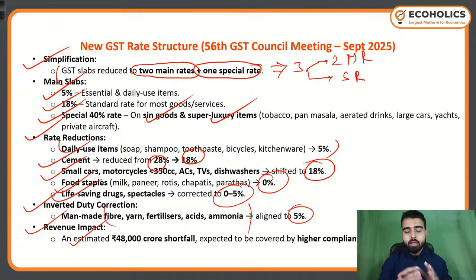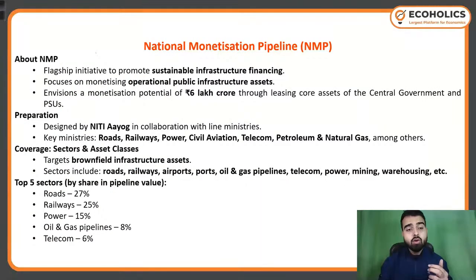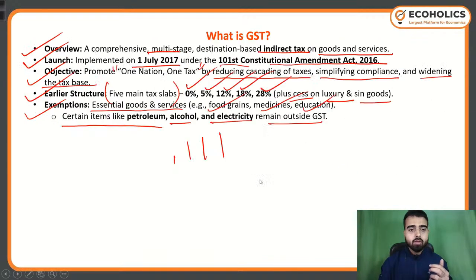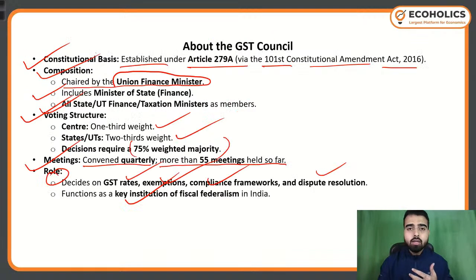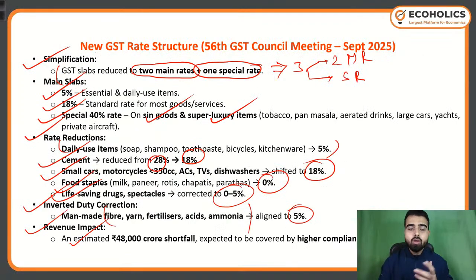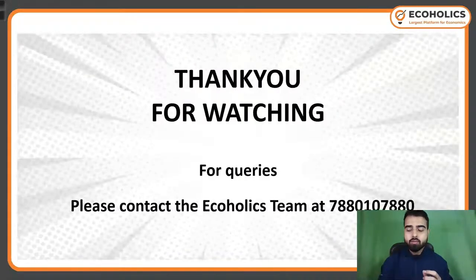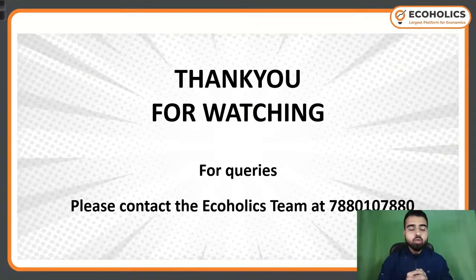So do remember it. Earlier the slabs were 0, 5, 12, 18, and 28%. Now it is only two, that is 5% and 18%. One special rate is there, that is 40%, and that is there only for sin goods and super luxury items.